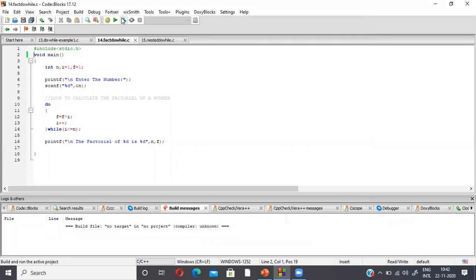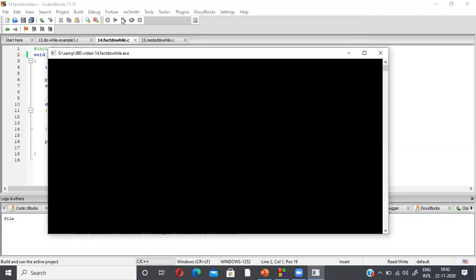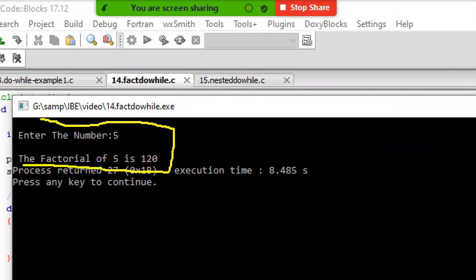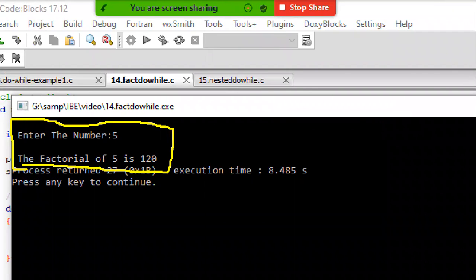Running the program once again. So it asks to enter the value. I'm entering a value 5. Now it shows the 5 factorial is 120. Okay, that's it.